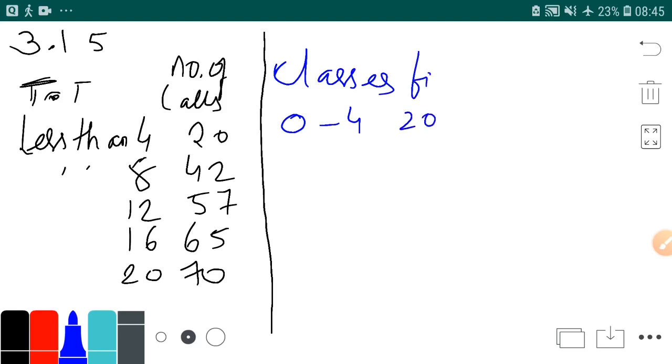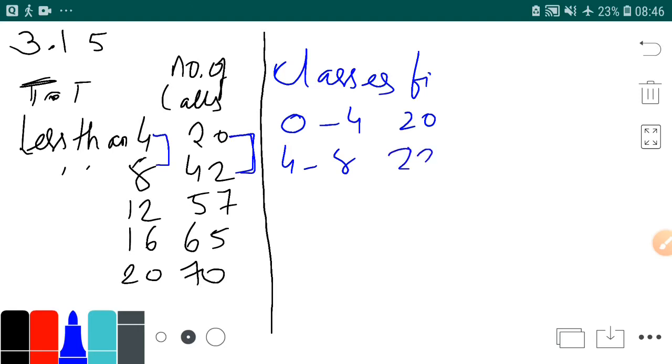Then class 4 to 8. Now what will be the frequency? It will be just a difference of these two. Okay, it's very simple. See, class 4 to 8, then frequency is the difference of these two. Now what is the difference? 42 minus 20, that is 22.